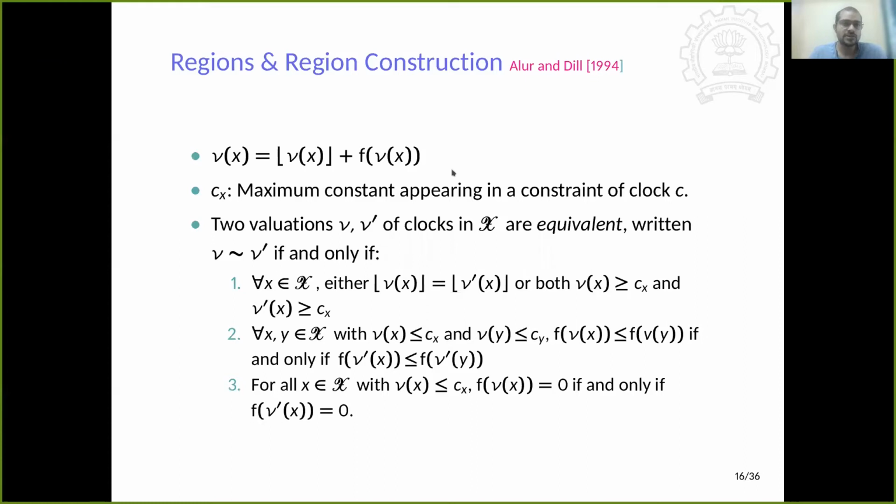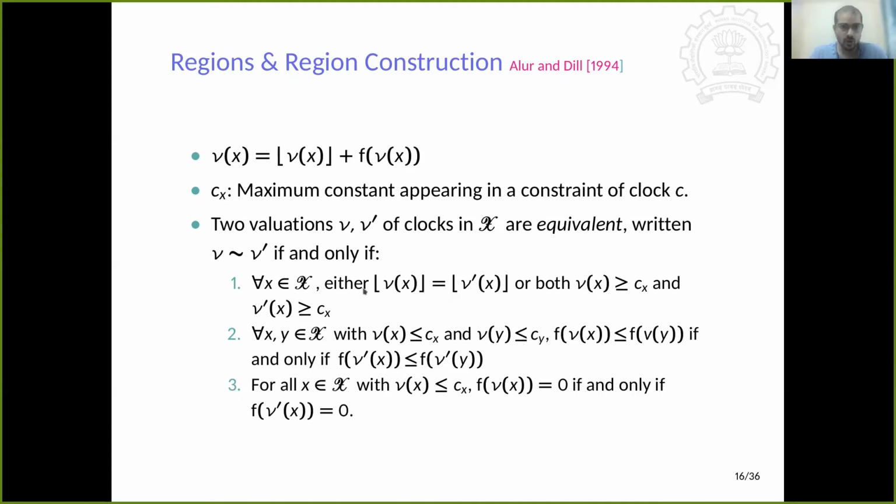Now let's study regions and region construction. Given a set of clocks, we represent nu as a valuation of the clocks, and for a given clock x, nu(x) represents the valuation of the clock x in the valuation nu. Now, a valuation can be represented as an integral part, which is the floor of nu(x), and the fractional part, which is represented as frac of nu(x). Now, Cx is the maximum constant appearing in a constraint of clock x.